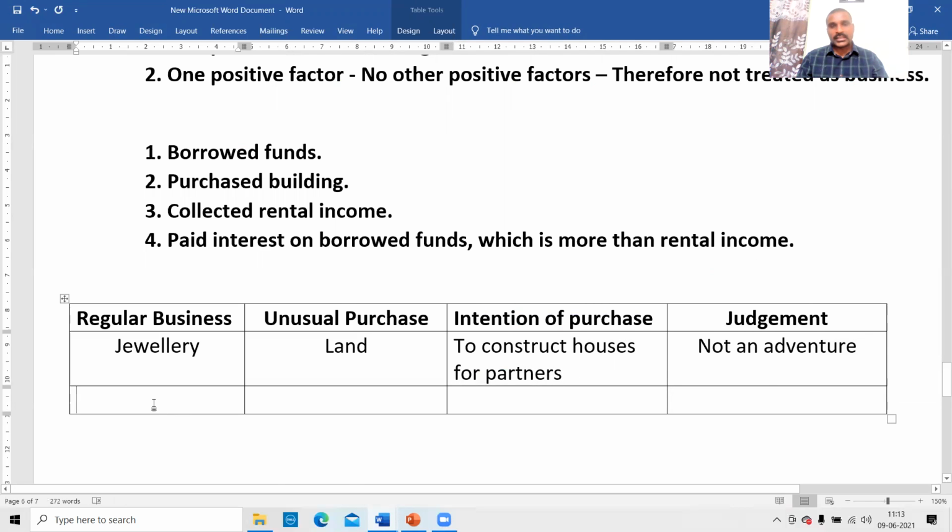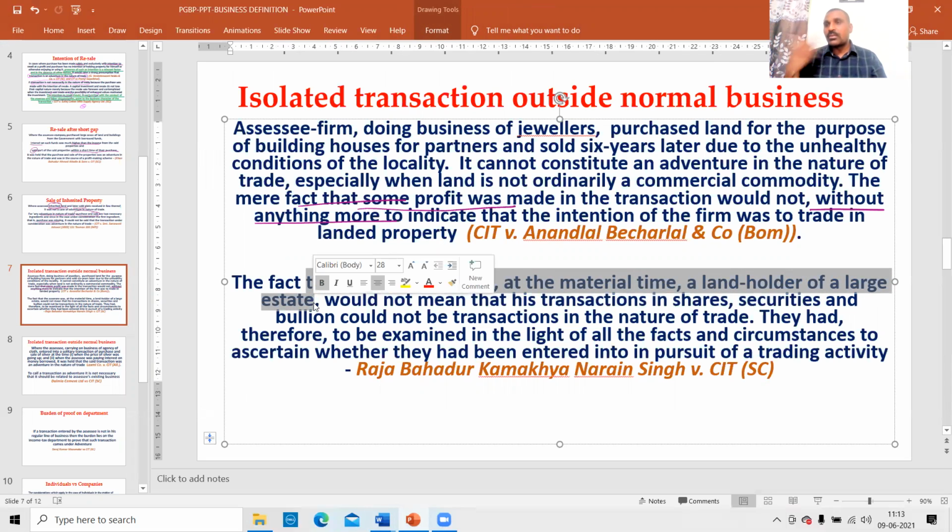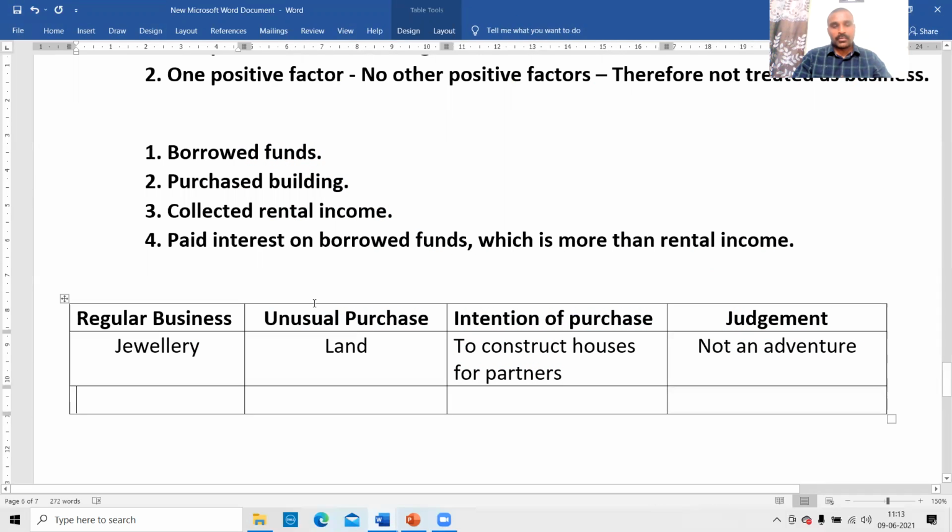Okay, right. Look at the second case now. The fact that the assessee was at the material time a landholder of a large estate. That means his regular business is dealings in land. Look at this case now.